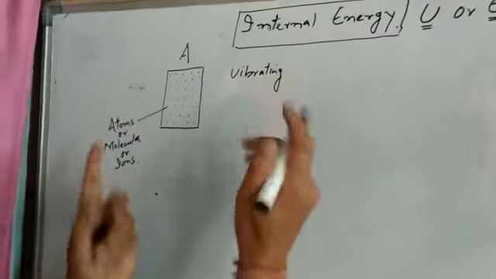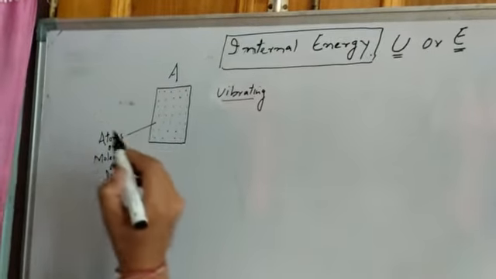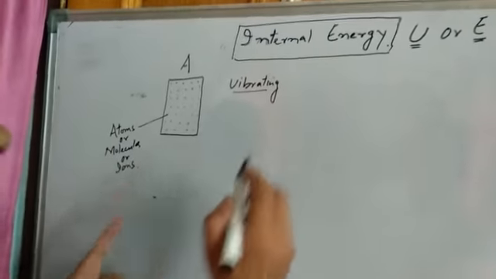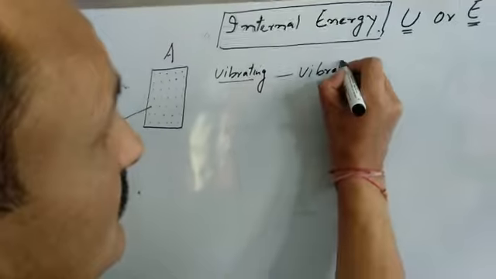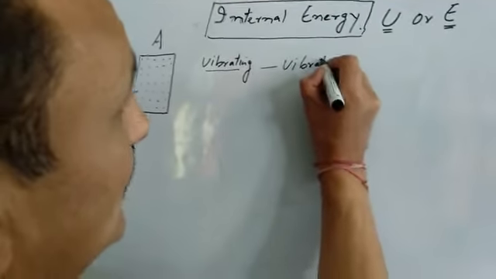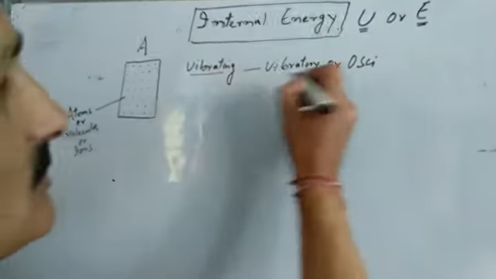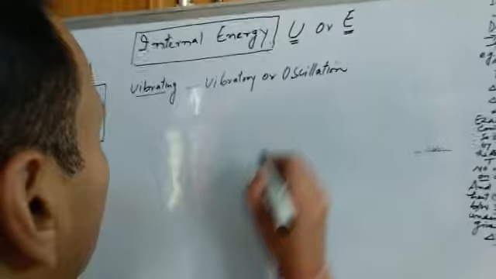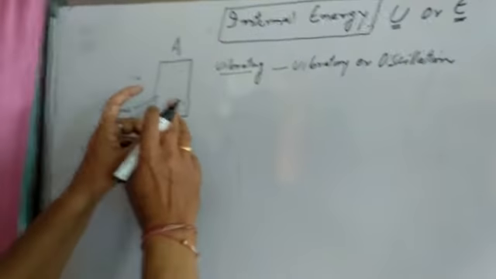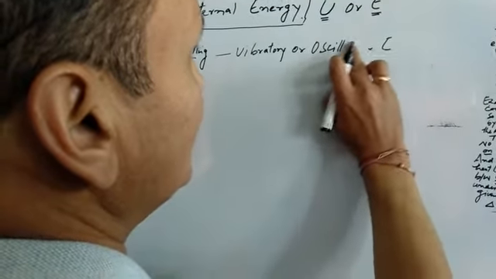And if these atoms, molecules, or ions vibrate, then they should have an energy known as vibratory energy. This is also known as oscillatory energy, because vibration is also known as oscillation. So we find that our system does have vibratory or oscillatory energy.